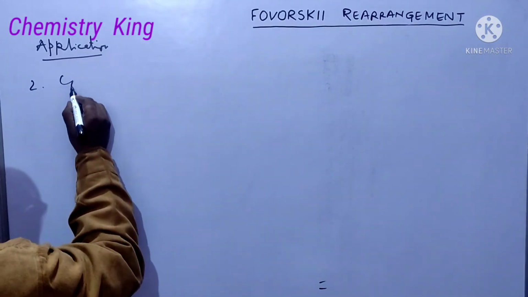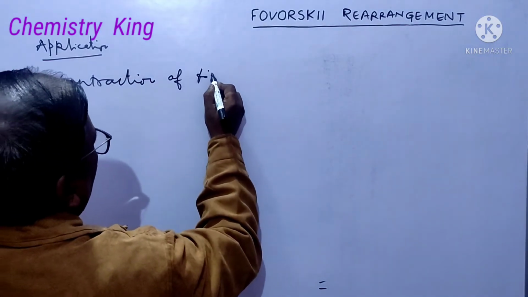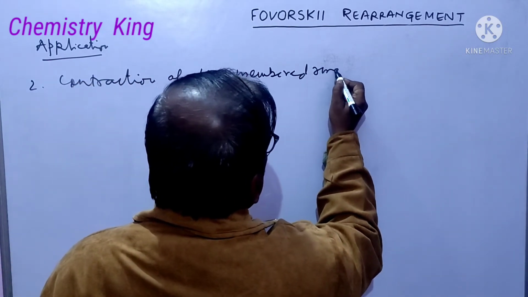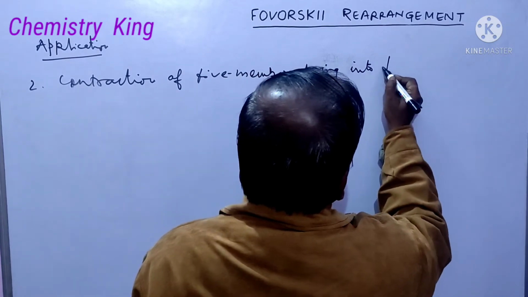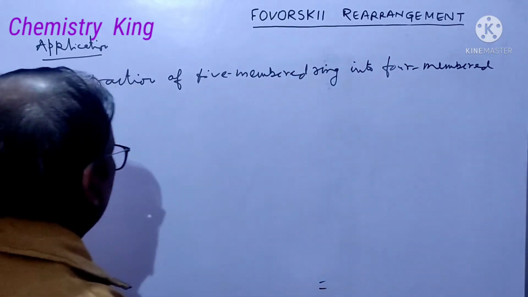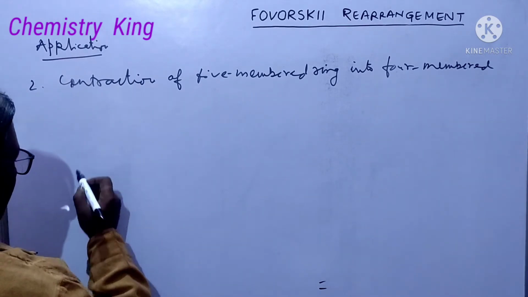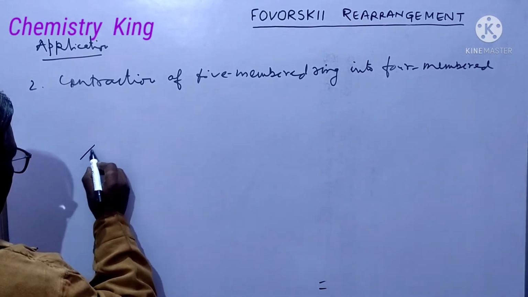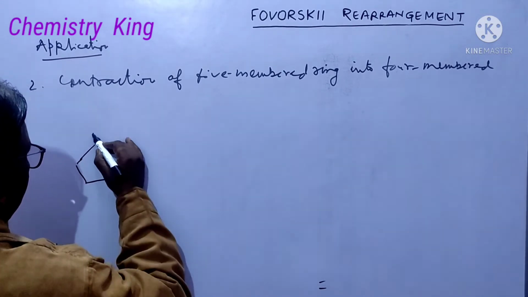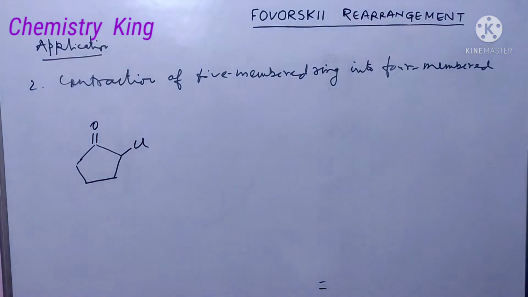Number 2. Contraction of a 5-membered ring into a 4-membered ring. Okay?